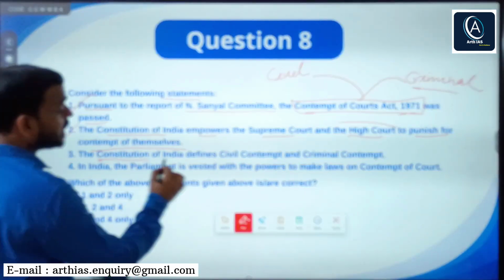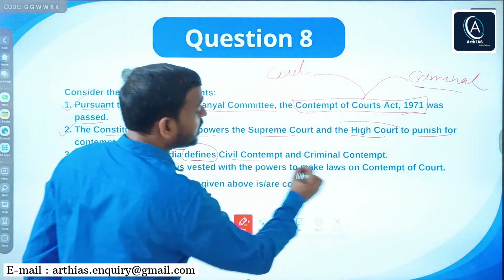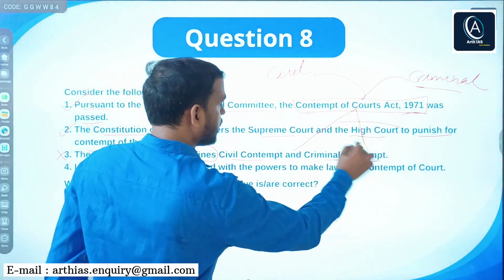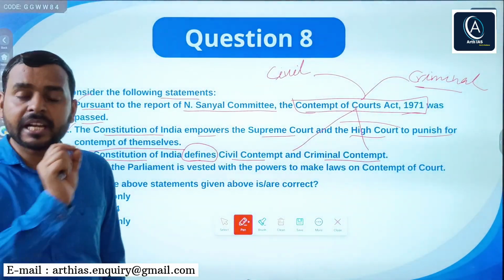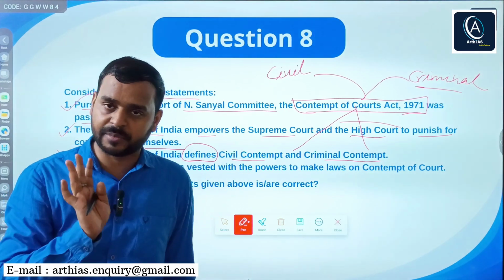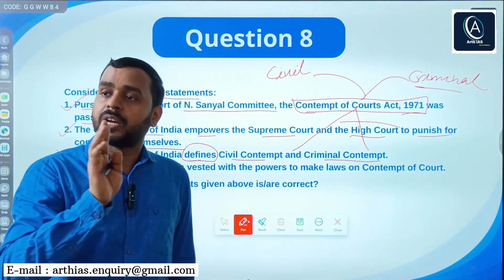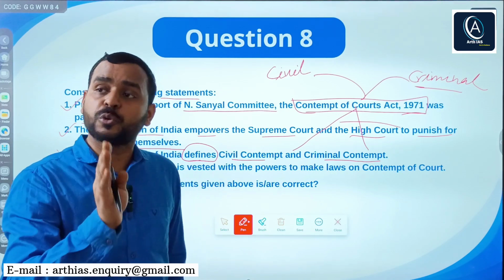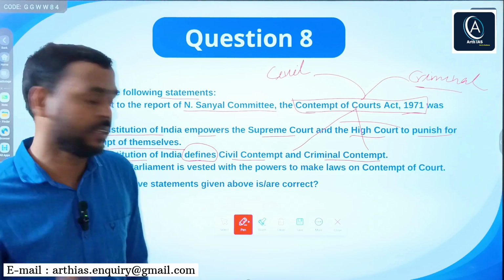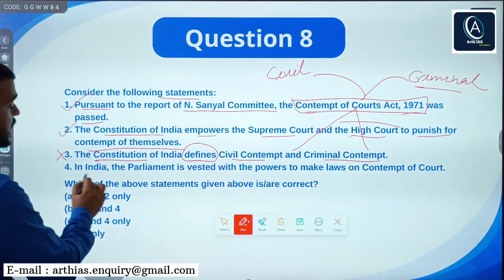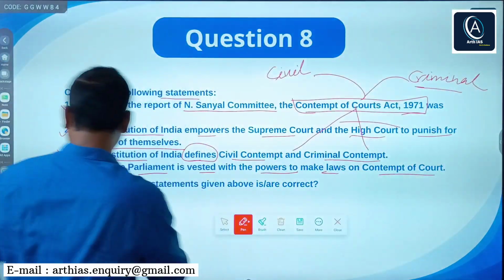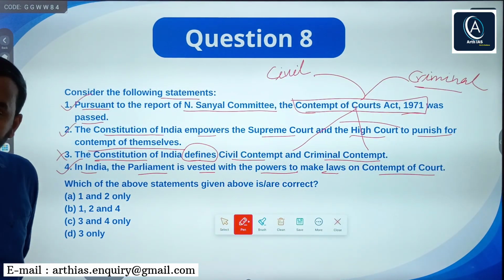Next, the Constitution of India defines civil contempt and criminal contempt. No, as I told you, it has been defined under Contempt of Court Act under section 2(b) and section 2(c). There is provision for civil contempt and criminal contempt, right? And punishment is imprisonment up to 6 months or fine of rupees 2000 or both, in both the cases. Next, in India, the parliament is vested with the power to make laws on contempt of court. Correct. Right?